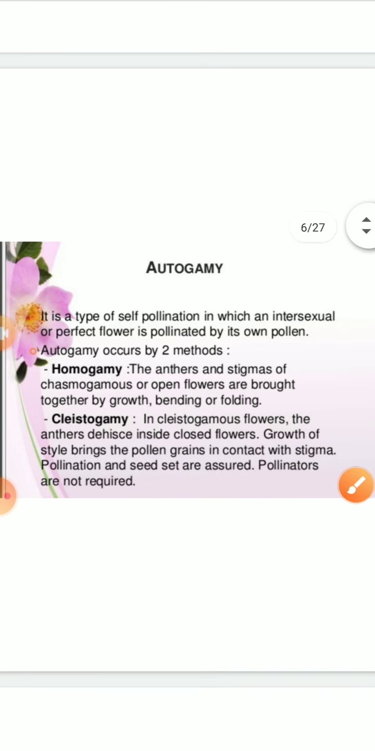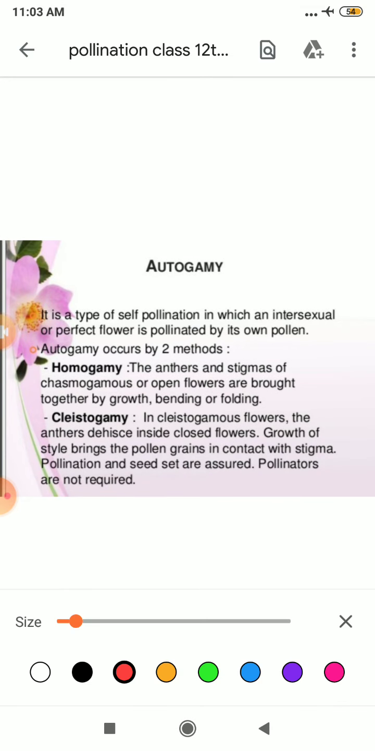Next is autogamy. Here we will understand theoretically what this is. It is a type of self-pollination in which an intersexual or perfect flower is pollinated by its own pollen. Or the simple definition: it is a type of self-pollination in which pollen moves from the anther to the stigma of the same flower. Now students, how is autogamy achieved? It is achieved by two methods, that is homogamy and cleistogamy.